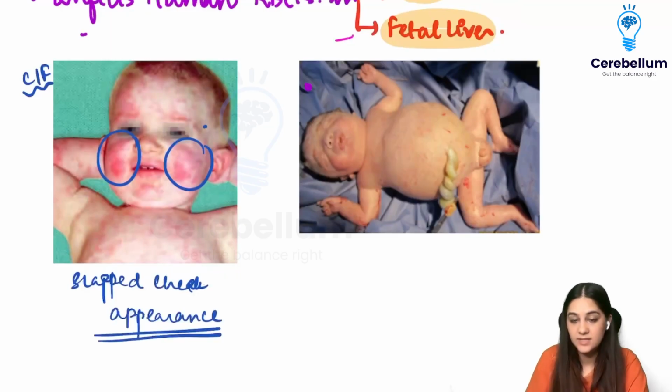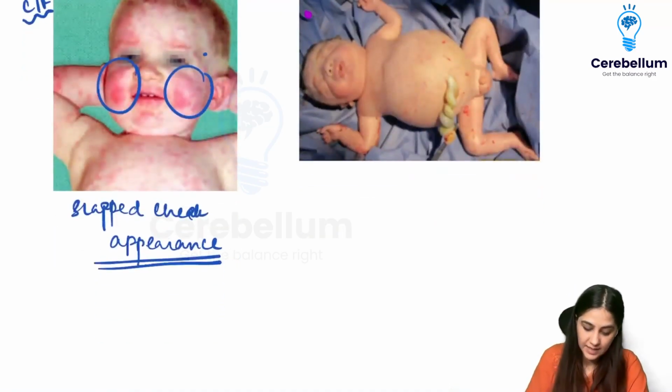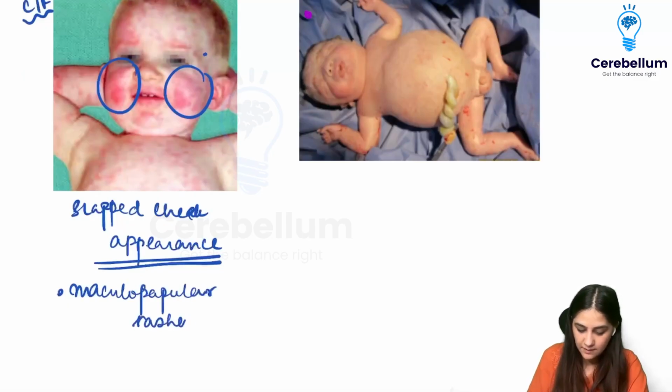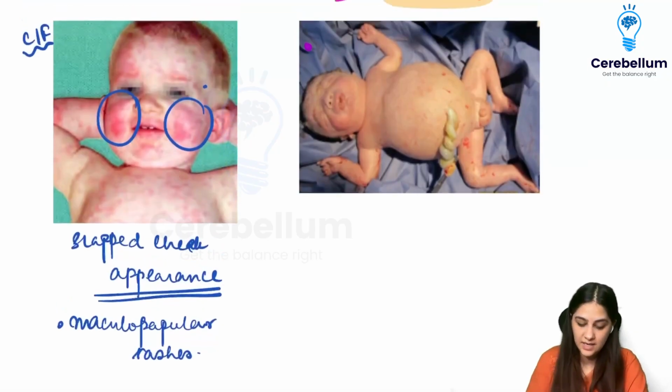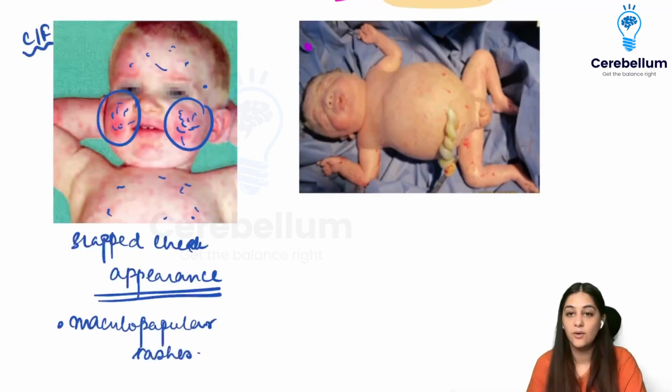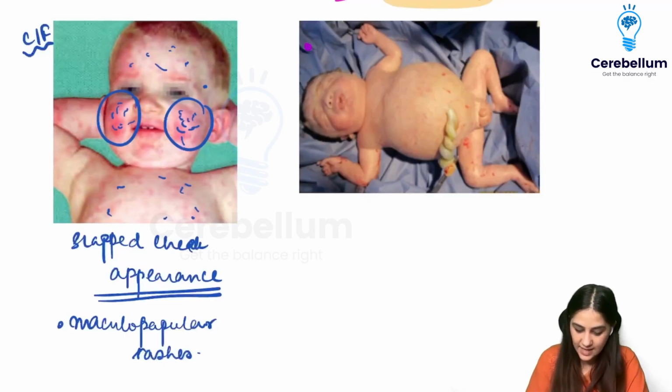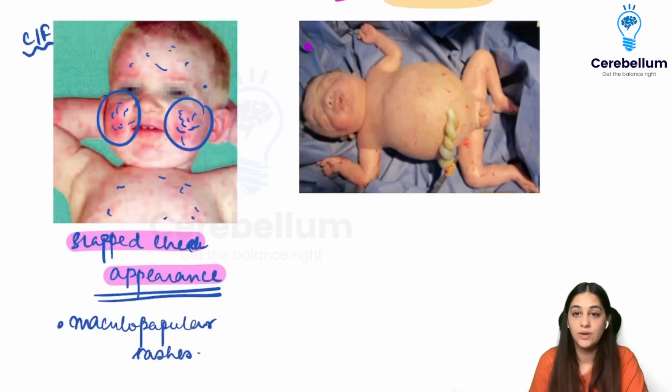That means it looks like this person has been slapped, but this is mainly because of the maculopapular rashes that this baby has. So this baby has rashes all over the body and all around the face, and more around the cheeks. And that is why, although this is a chilling, cool baby, it looks like he's been slapped, right? So that's called the slapped cheek appearance that is going to be seen in parvovirus.